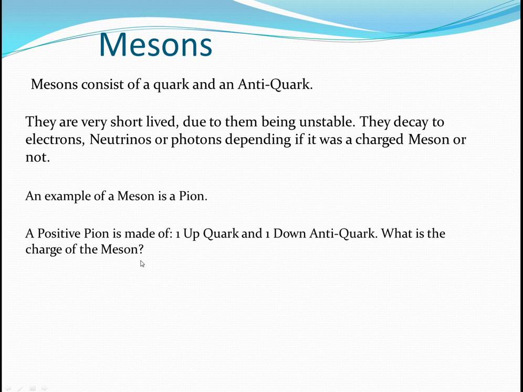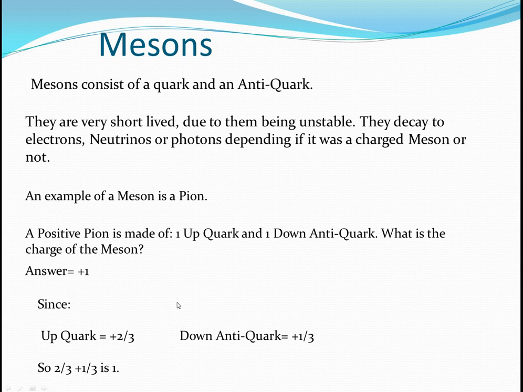So a positive pion is made of 1 up quark and 1 down antiquark. What is the charge of the meson? Pause the video and work it out. Okay, so I hope you got the answer is +1. If you didn't get it, re-look at this, but if you did, this is what you probably did.